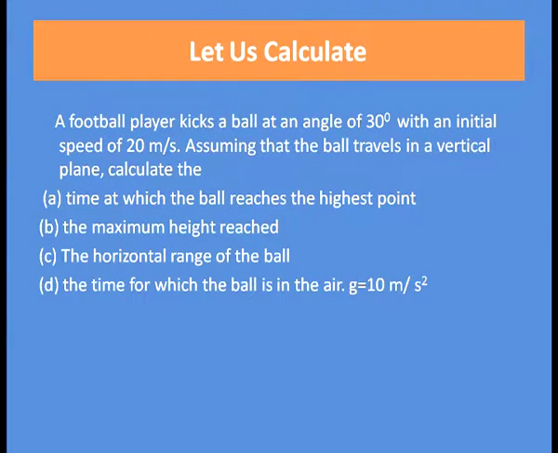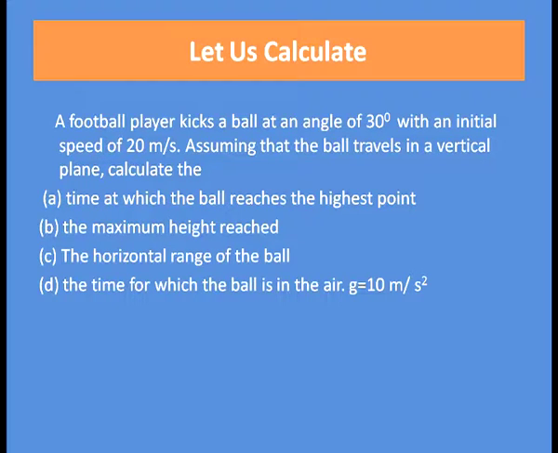Now, we have found out the total time of flight, the maximum height covered and the expression for range. So, now let us do a numerical. Suppose a football player kicks a ball at an angle of 30 degrees with an initial speed of 20 meter per second. Assuming that the ball travels in a vertical plane, calculate the time at which the ball reaches the highest point, the maximum height reached, the horizontal range of the ball, and the time for which the ball is in the air. Take the value of g equal to 10 meter per second square.